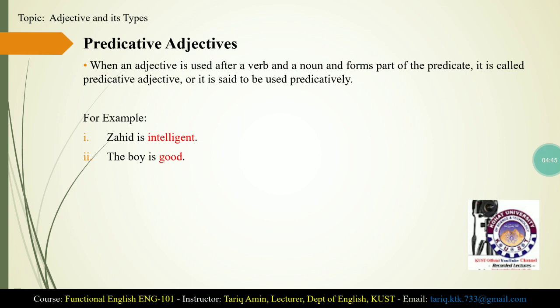Now, what is a predicate? What is a subject? We say that the predicate is a part of a sentence that is said about the subject, and the subject is a part of a sentence about which something is said. So in this example, good and intelligent form part of the predicate because these are adjectives that are modifying the noun or modifying the subjects.